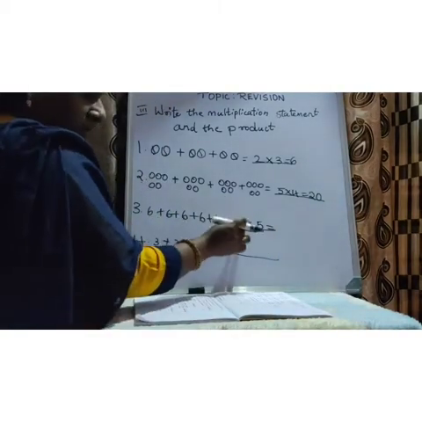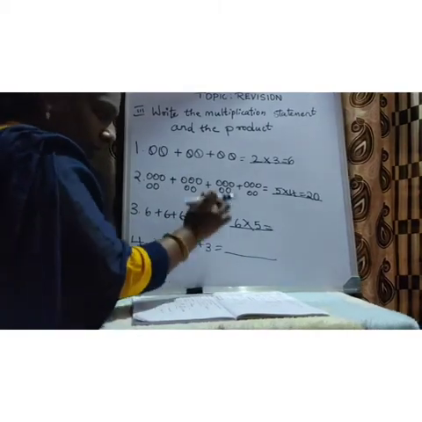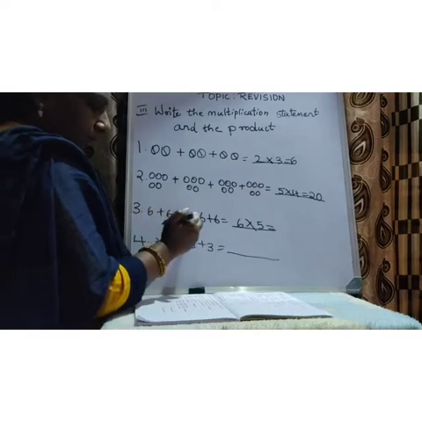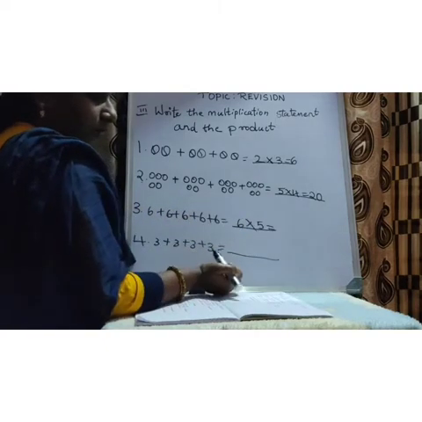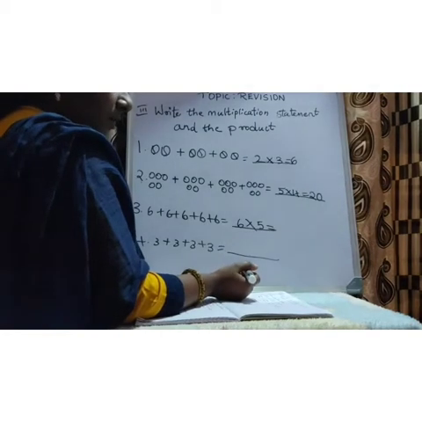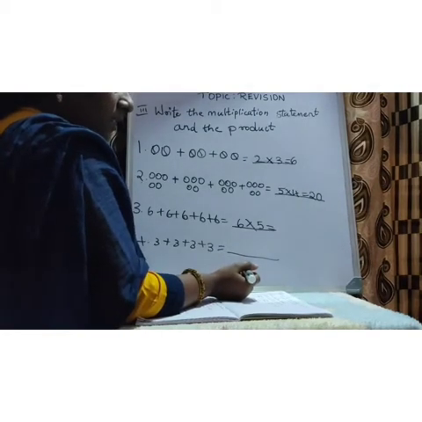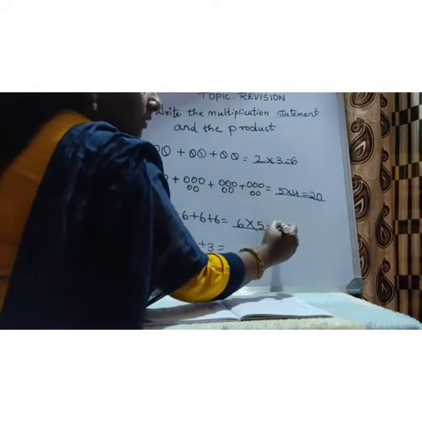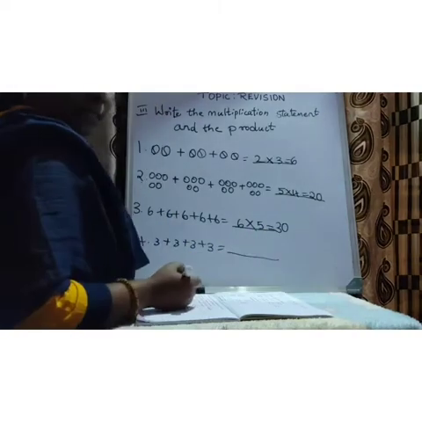First write what is the number. First number you write, then count and write the next number. How many numbers are there? 1, 2, 3, 4, 5. So I have written here 5. So 6 5s are. Okay children? 6 5s are... 6 1s are 6, 6 2s are 12, 6 3s are 18, 6 4s are 24, 6 5s are 30. So write here 30.